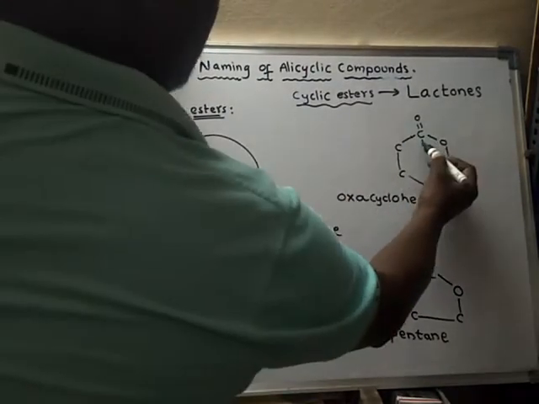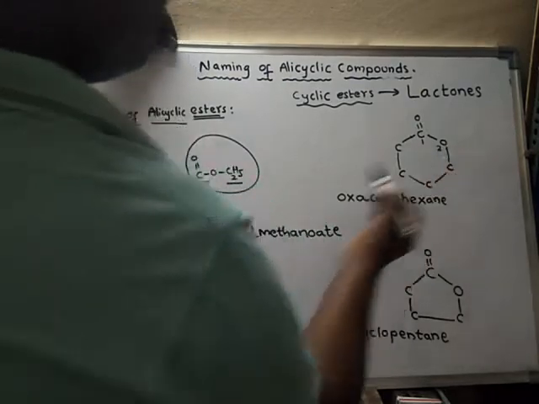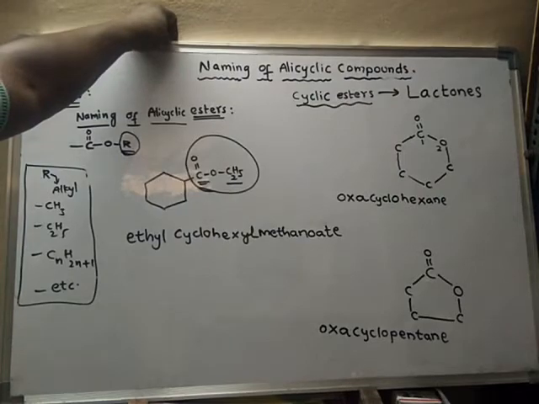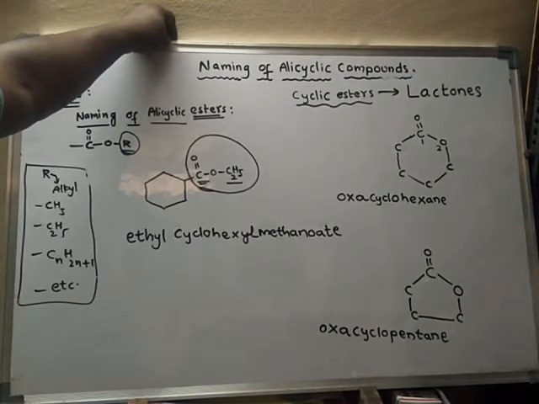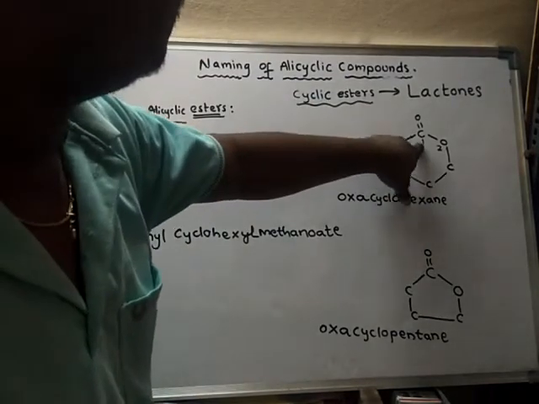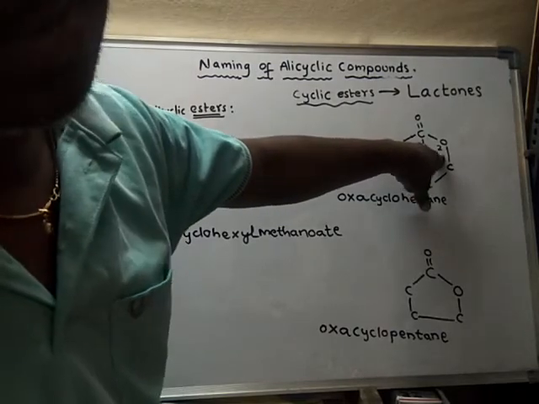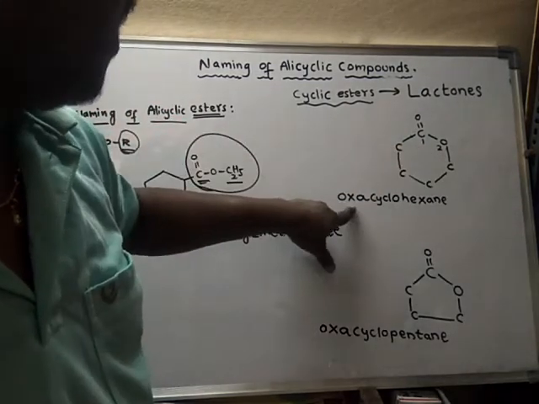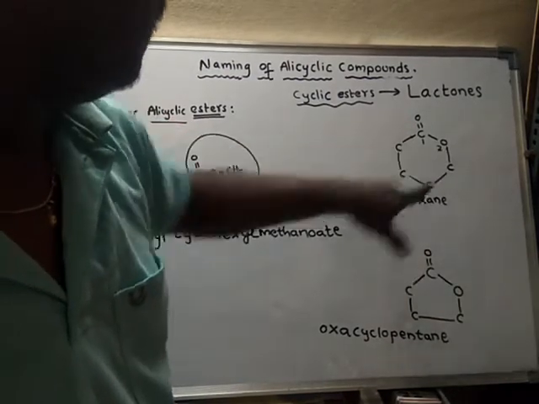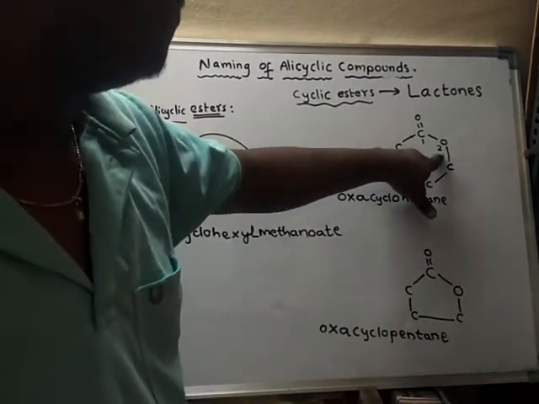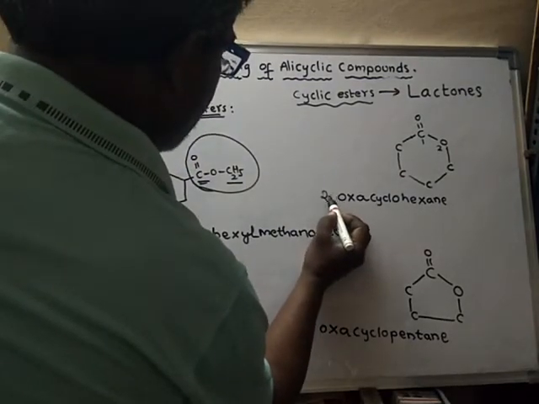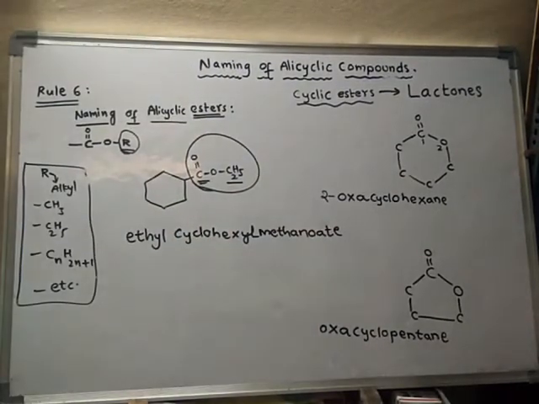This is the first atom and this will be the second atom, because the substituent should get the least possible number after the functional group. The second atom is oxygen. So this oxa is present on the second position. Hence the name is 2-oxacyclohexane.